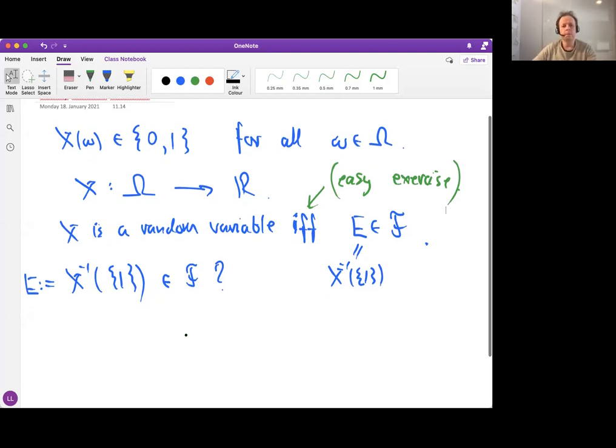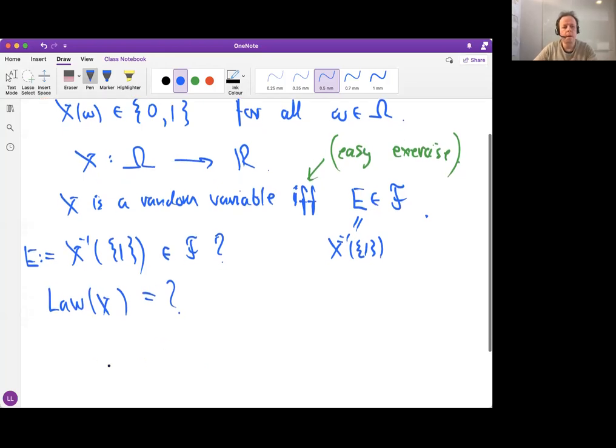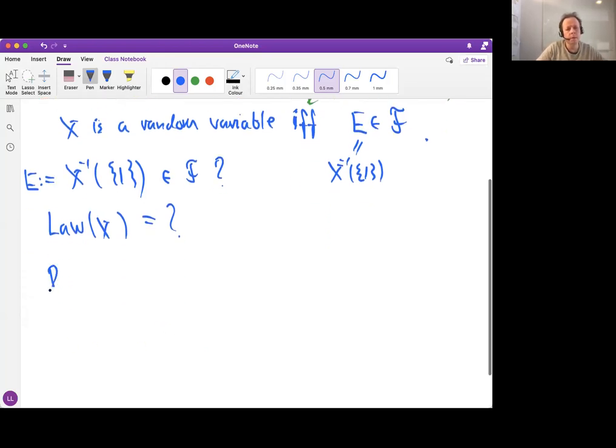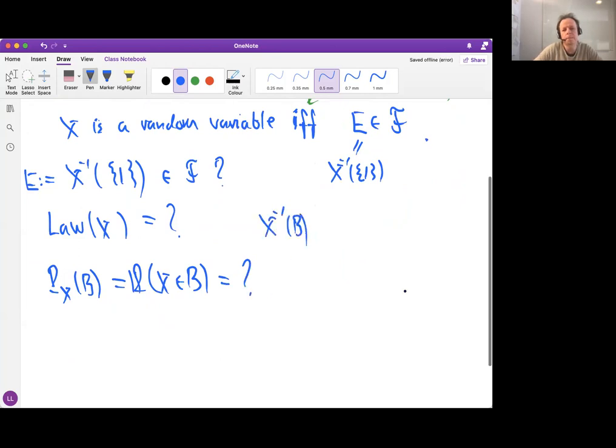So what about the distribution of X? Again, we could look at what the law of X is. And again, we should look at the pre-image of a set B. We recall that it's the question: is X in B or not? If you look at the pre-image of B, recall that omega is here, and then we have the real line there, and we have 2 values, 0 and 1, where the random variable can take values.